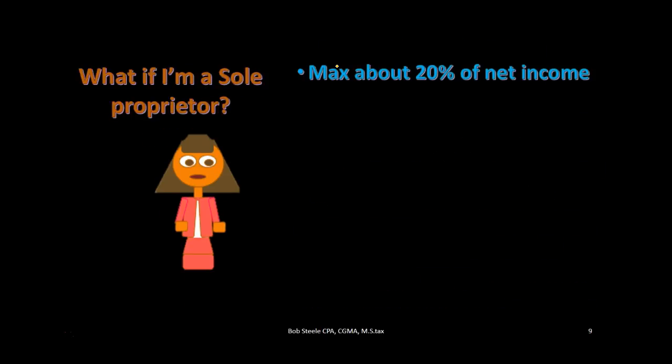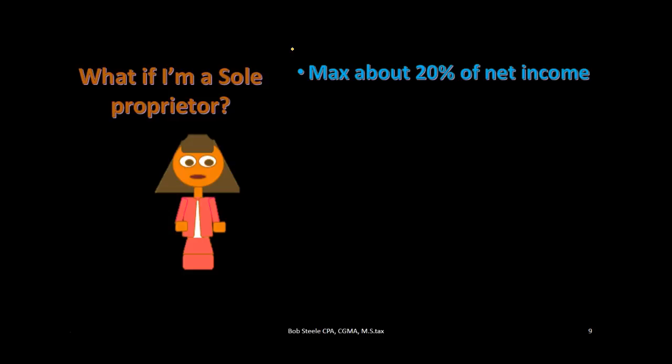Now, what if we're not an S corporation or an LLC that's incorporated? What if we are a sole proprietor? That means that we don't have a W-2 wage. We're just reporting the income on a Schedule C, basically an income statement, income minus expenses, that's just attached to the 1040. Now, because the calculation is a bit different, it's a little bit more complicated. You've got to go to the IRS website and look through a worksheet in order to get the exact calculation of what the max contribution would be.